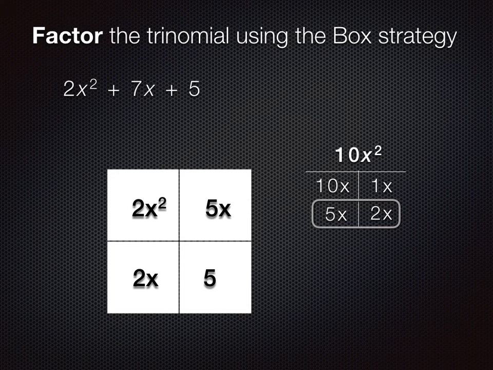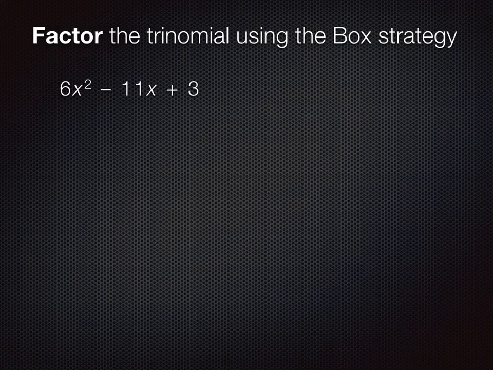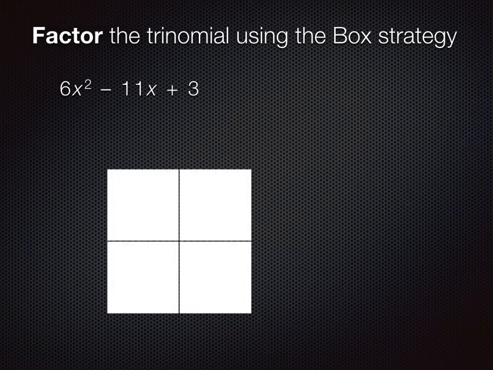Out of the top row, we can factor out an x. And then we can say x times what is 2x squared? X times what is 5x? 5 times what is 5? And now we can rewrite our trinomial as the product of two binomials. So that's how we're going to use the box strategy to factor trinomials. Let's set up our box.